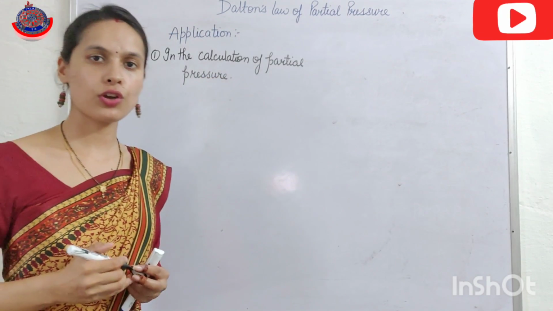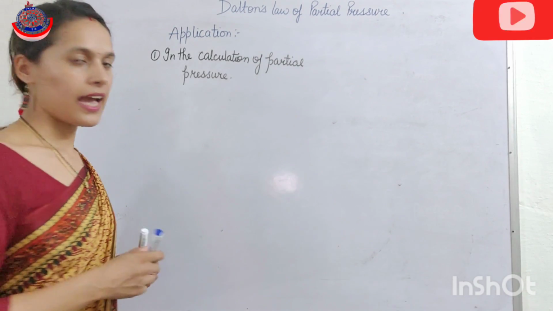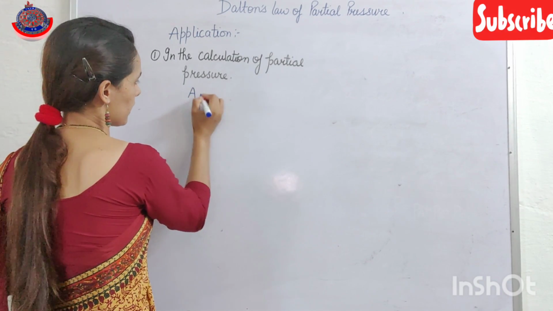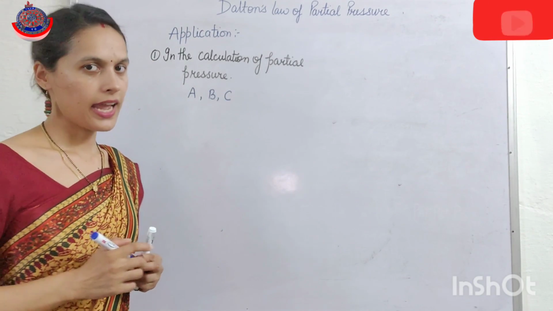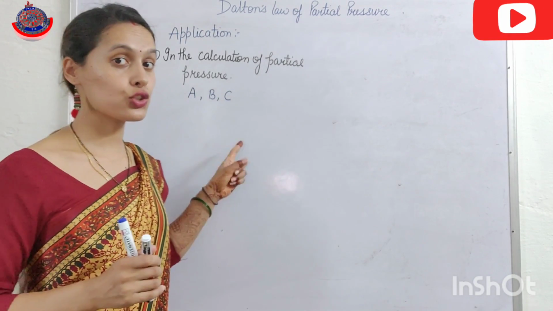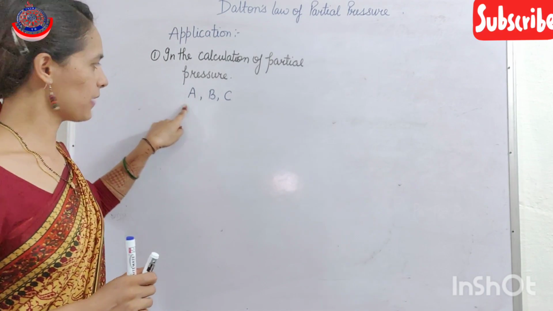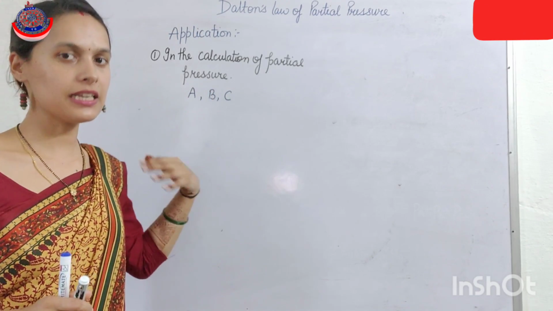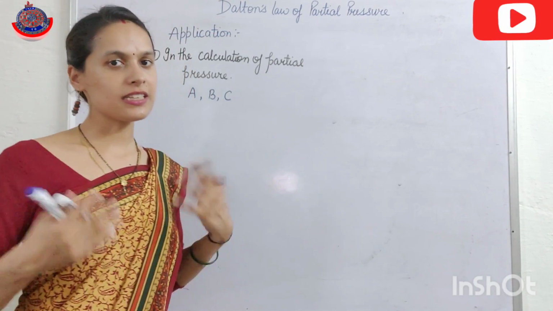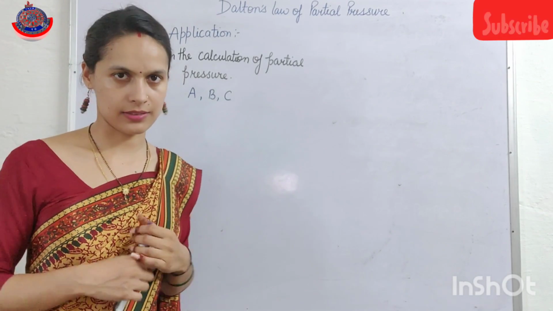Now, suppose we have three gases A, B and C in a vessel, and obviously these gases should be chemically non-reactive. Clear? And we suppose that these gases are ideal gases.